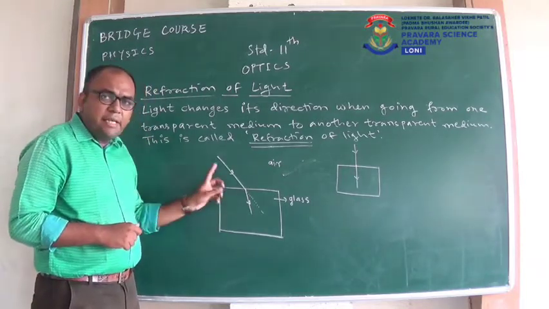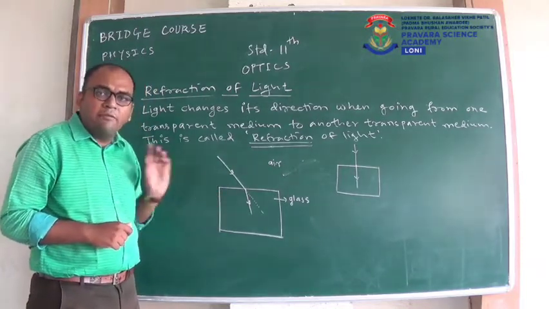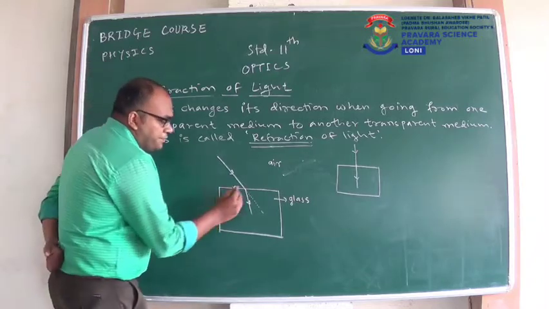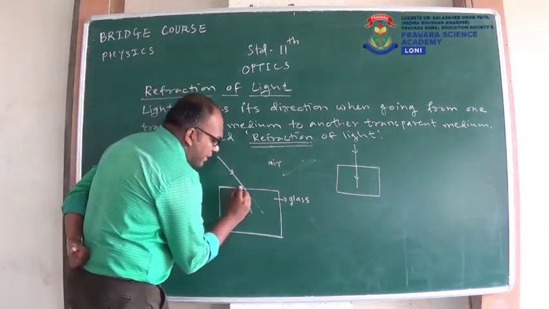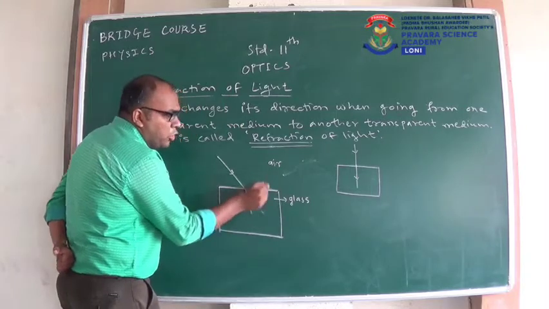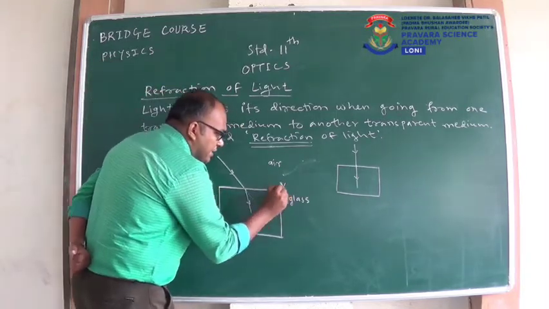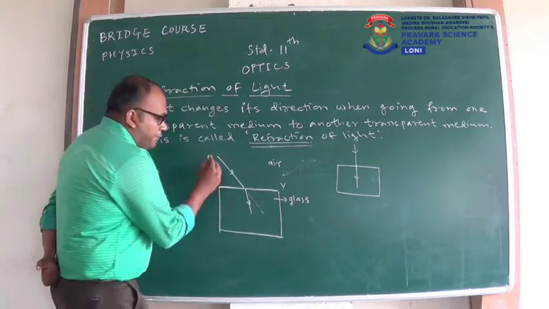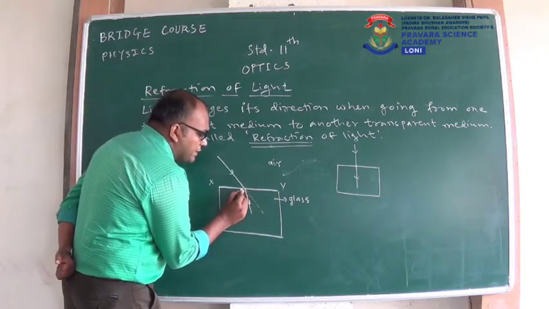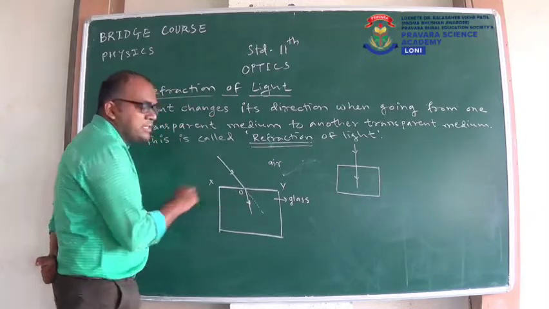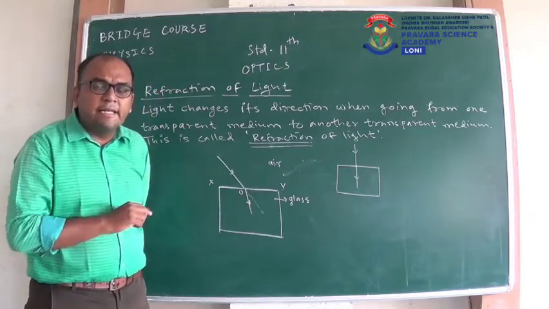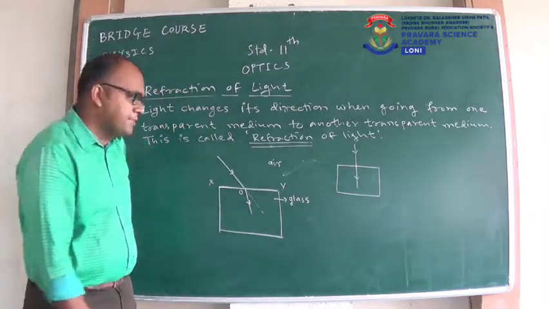So we will see some basic terms related to refraction. As we know, this is the surface which separates two mediums, so I will denote this surface as XY. Suppose this is the point of incidence O. On this point light is getting incident, so we will call it the point of incidence.